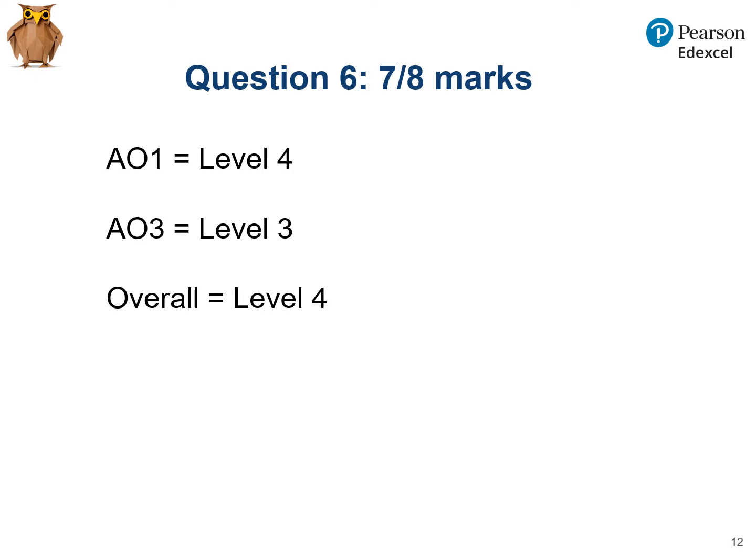Here, with level 4 AO1 and level 3 AO3, they could have gone for level 3 or 4 overall, but felt that on balance this was just strong enough to go into the top band, and it was 7 out of 8 because the level 3 wasn't quite as strong as the AO1.